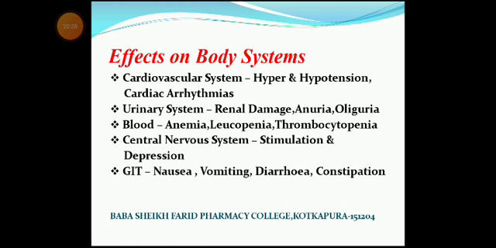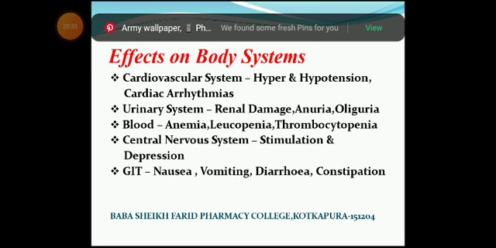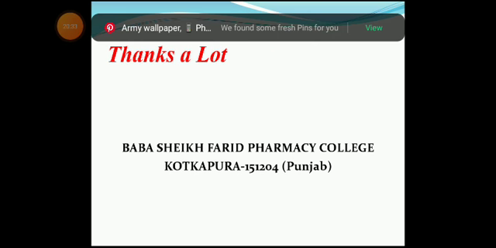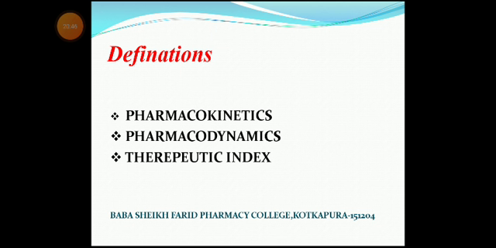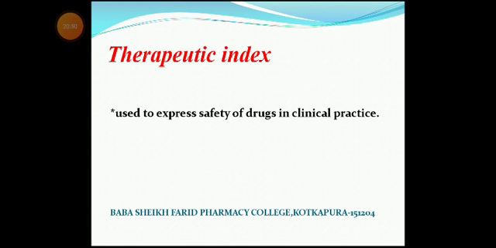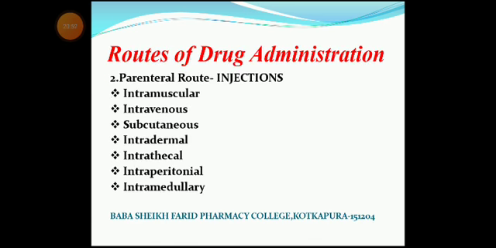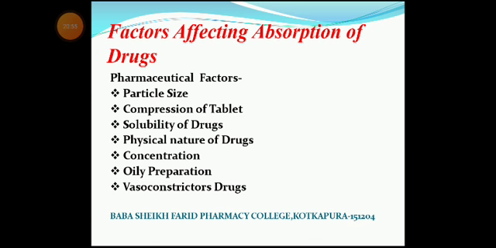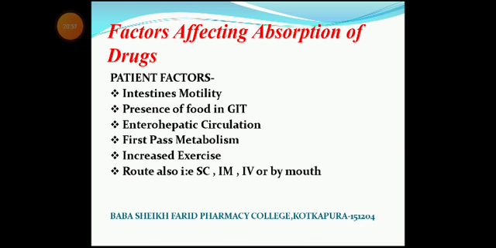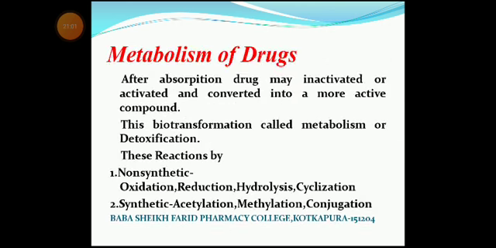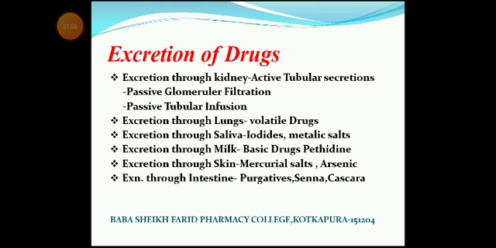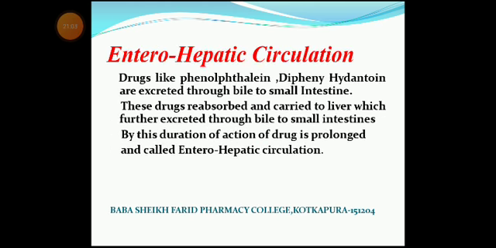The body has a number of systems. Each system has a chief organ. Like the cardiovascular system, the organ is the heart. Similarly, the central nervous system, the chief organs are the brain and spinal cord. Urinary system, the chief organ is the kidney. Respiratory system, the chief organ is the lungs.